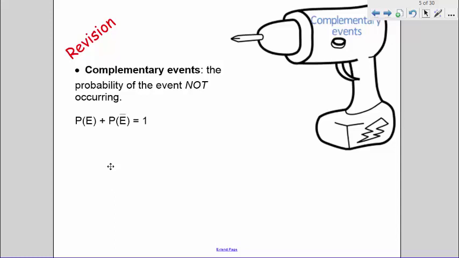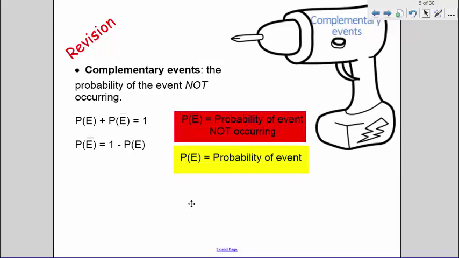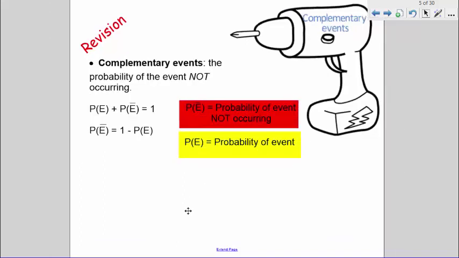Or, rearranged, the probability of the complementary event is 1 minus the probability of the event, where P(E) is the probability of the event and P(E') is the probability of the event not occurring.